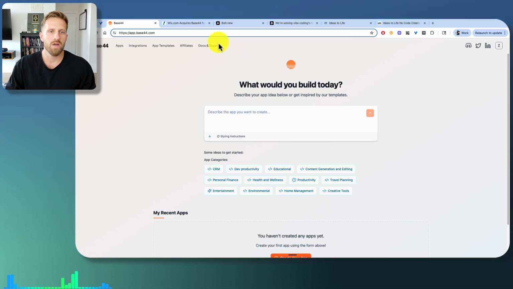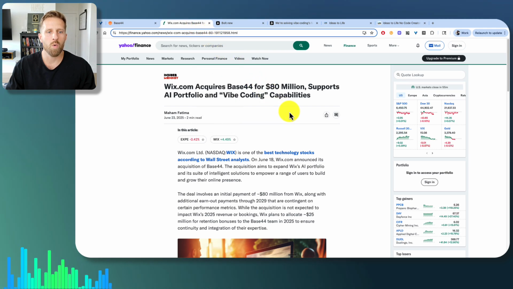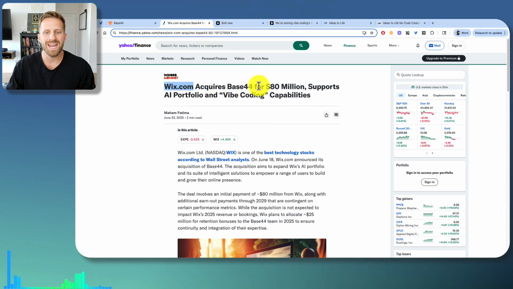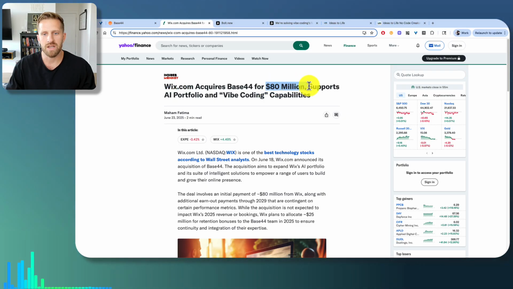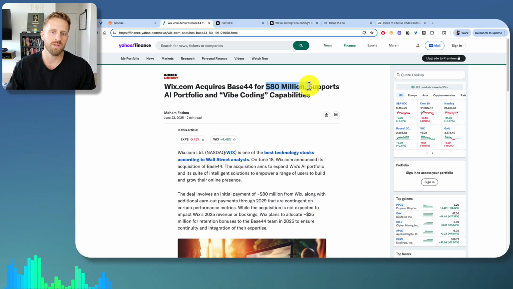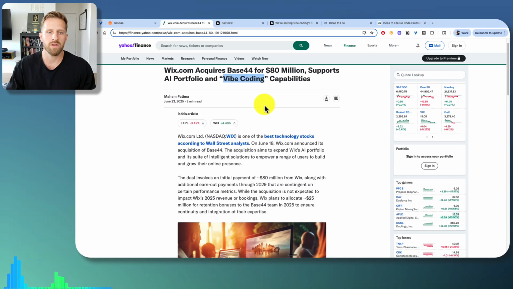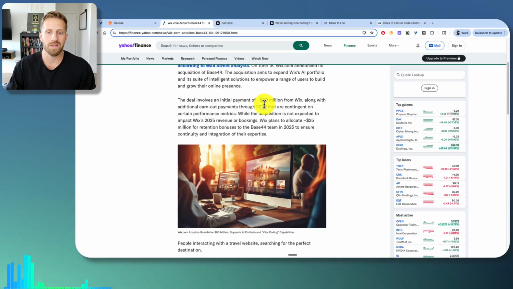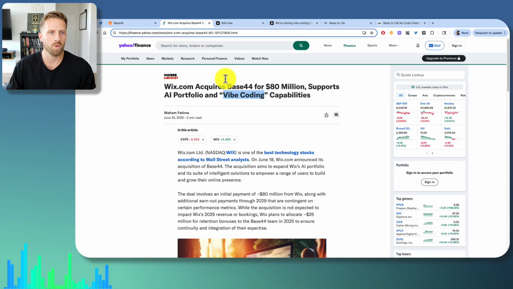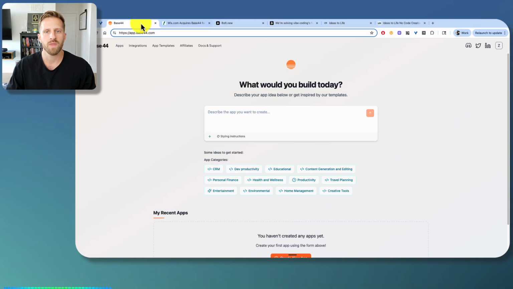So if you don't know, Base44 just got acquired by Wix. Wix is a website building company, for 80 million dollars. It's a lot of coin. Big investment. Obviously, vibe coding is the future. So if you're not vibe coding, you should start. And there are big companies throwing a lot of money at it. So they just got acquired. Let's find out why and how we're going to do that.